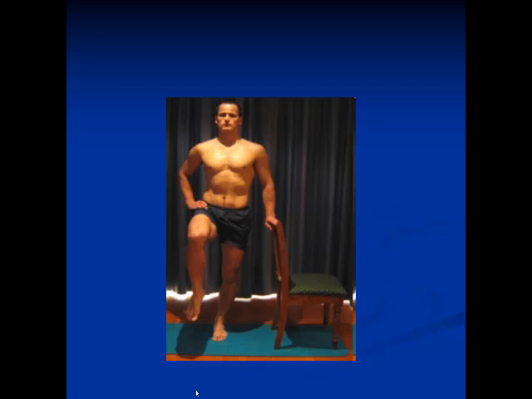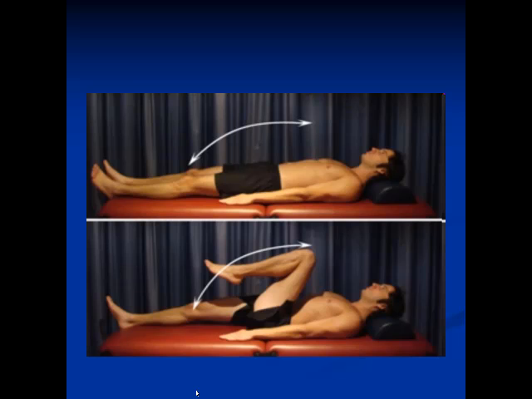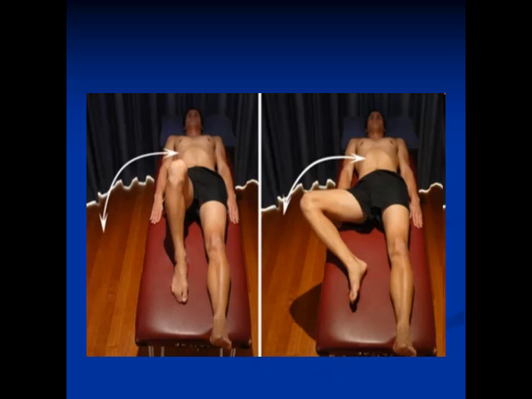And here, flexion of the hip, active exercise. Again, flexion of the hip and then extension back. This is for external rotation and internal rotation of the hip, adduction and abduction.